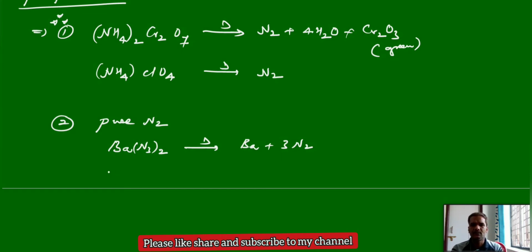Similarly, sodium azide also undergoes thermal decomposition and forms pure nitrogen. Again, these two reactions are very important: formation of pure nitrogen by the thermal decomposition of azides, barium azide and sodium azide.